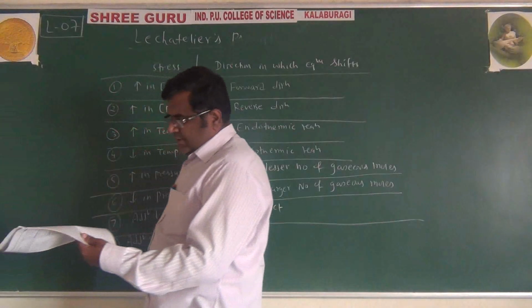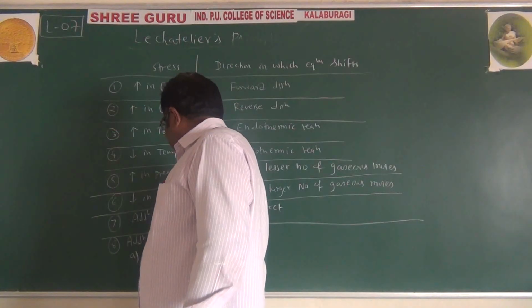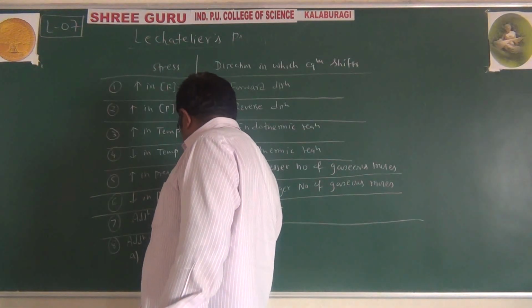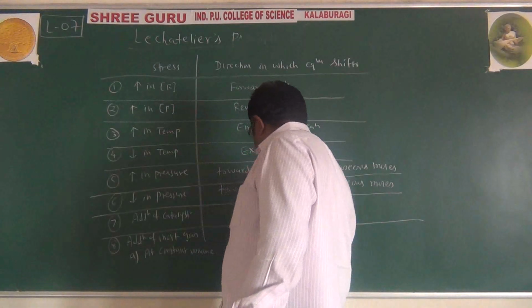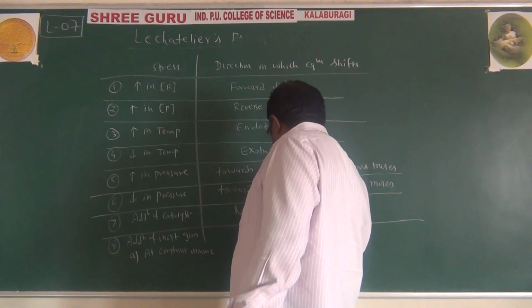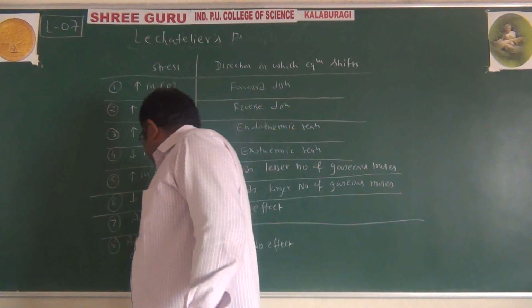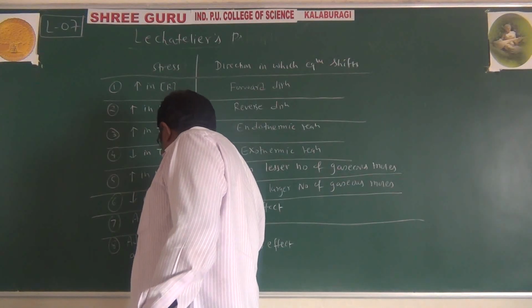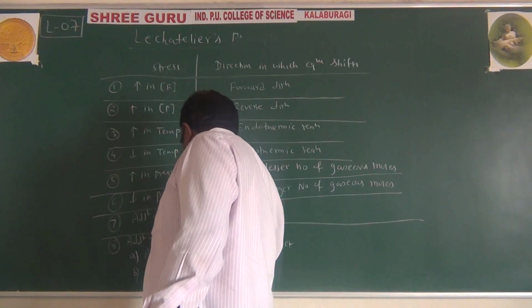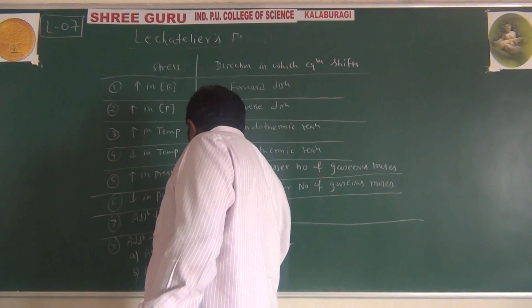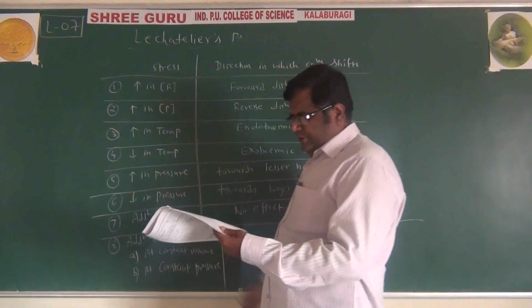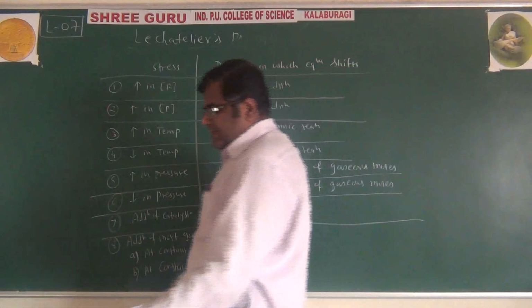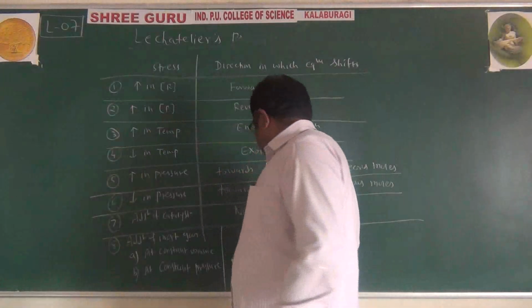First one is at constant volume, and we say no effect. And at constant pressure, towards larger number of gaseous moles.